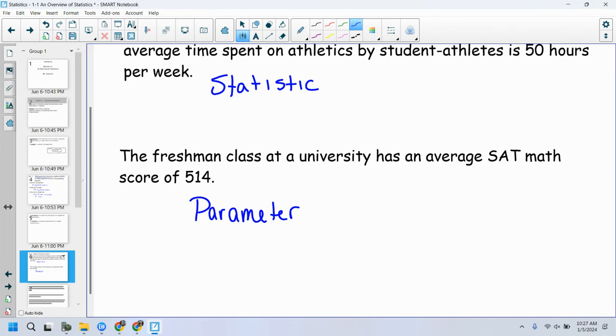Now, if we had more information, if we had been told that the freshman class was in a study, where I took the freshman class at Akron and was looking at freshman SAT math scores of all MAC schools, Mid-American Conference schools, then it would turn into a statistic. I didn't change the number, but I changed what we were looking at. You see what I mean there? So it really depends on the wording of the problem. I try to be as specific as I can, especially on the quiz and test questions, so you know exactly what's going on.